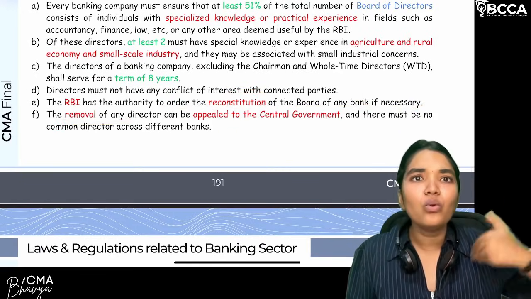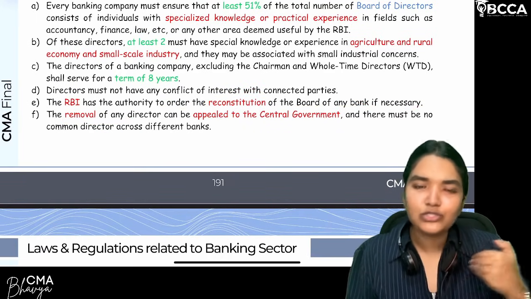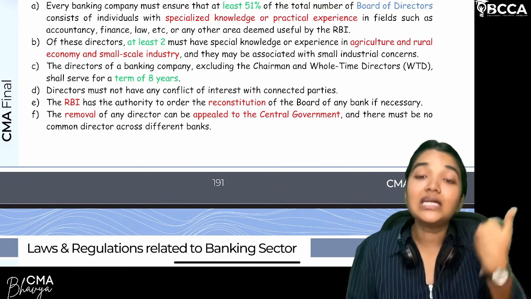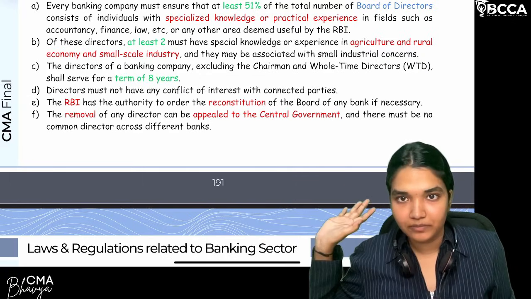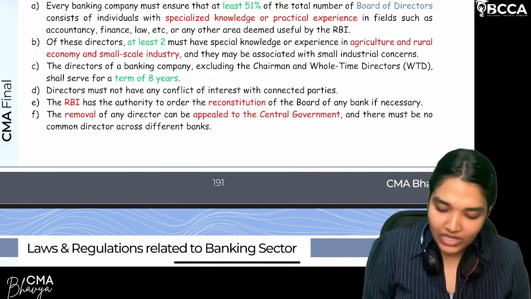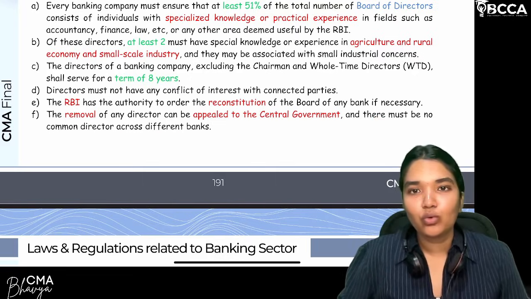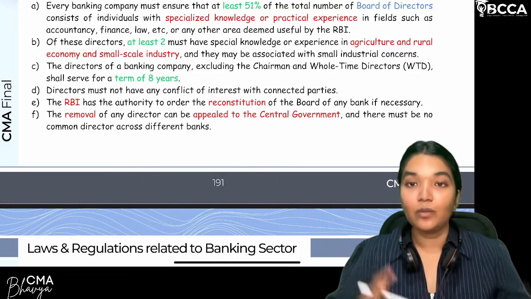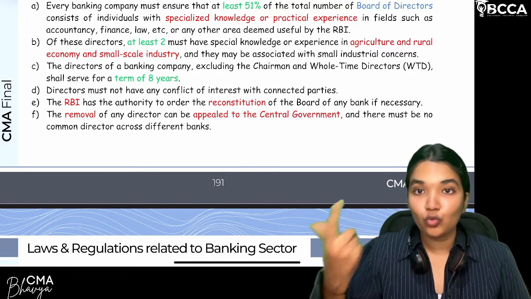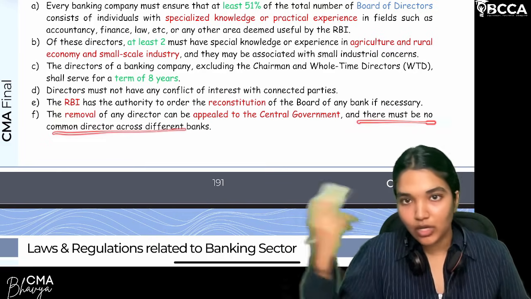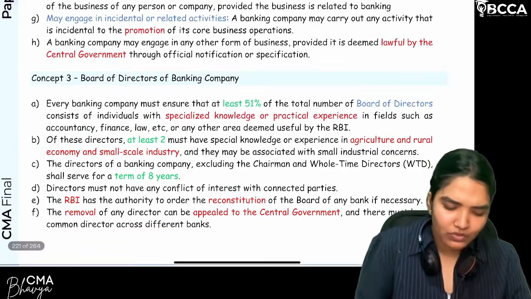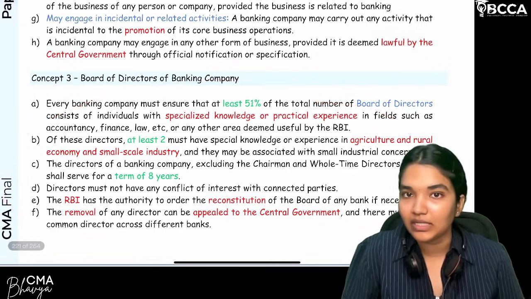If they are not satisfied with the order of RBI, how can they respond to the removal? If he is aggrieved by the order of the RBI, he can appeal to the central government. Are we clear? Now there must be no common director. A person cannot act as a director in two or more banks at a time. So there cannot be a common director across different banks. So these are the provisions related to the board of directors of the banking company.